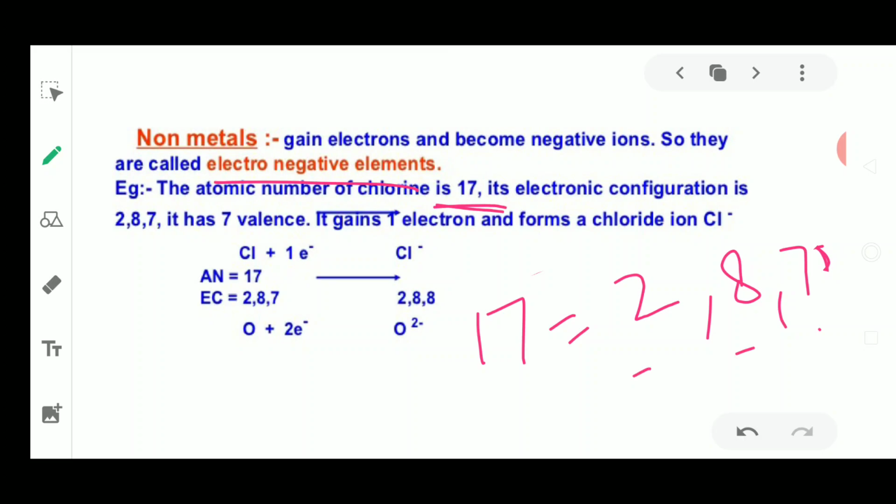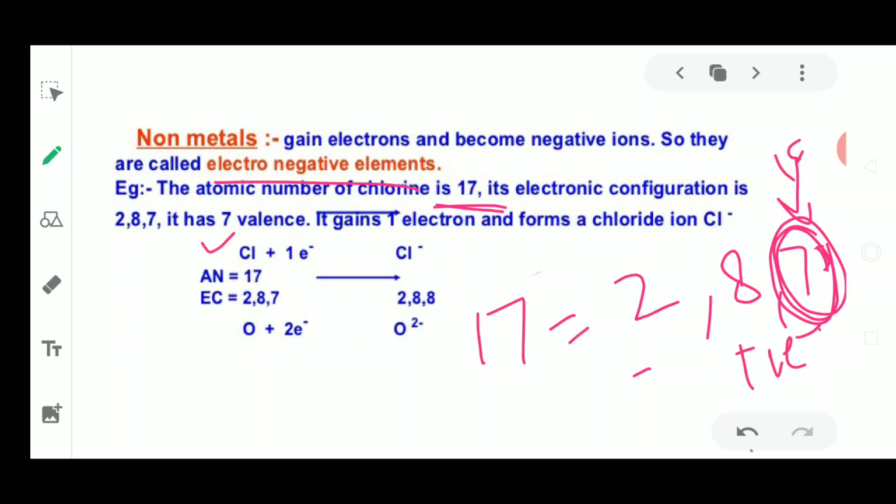2, 8 and 7: the 7 in the valence shell is unstable, so it needs one more electron. If it gains one electron from another atom, it will have a stable electronic configuration. So this chlorine gains one electron.